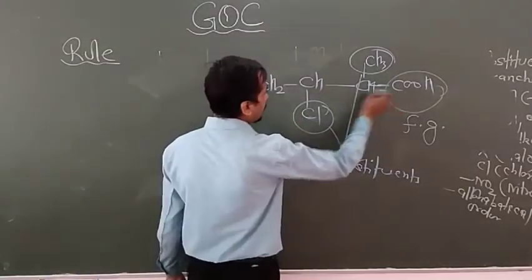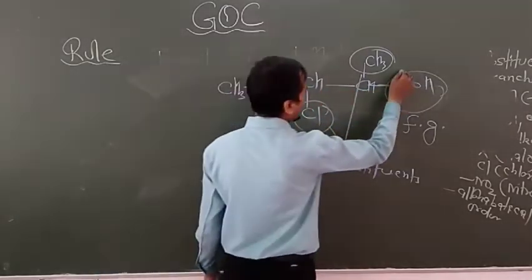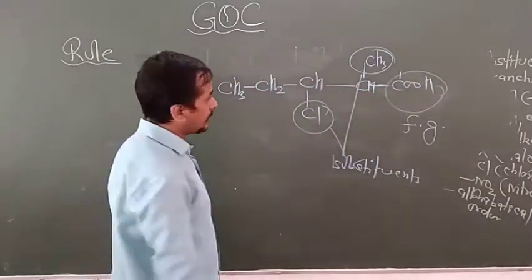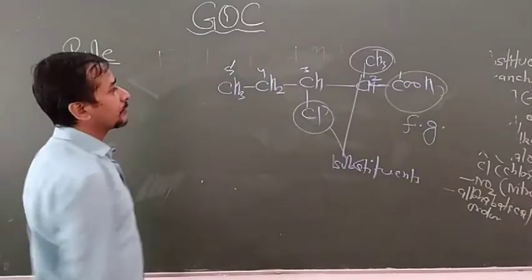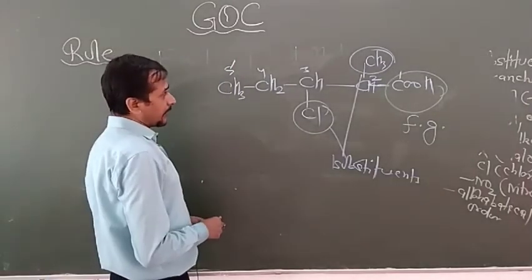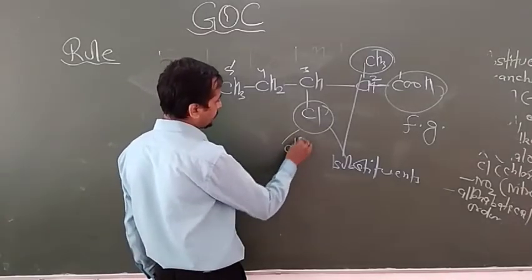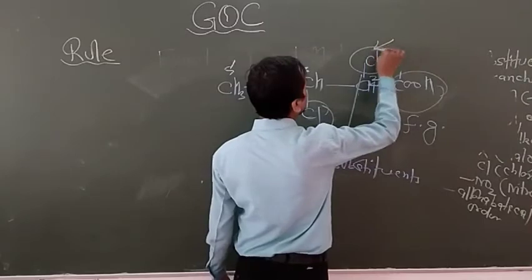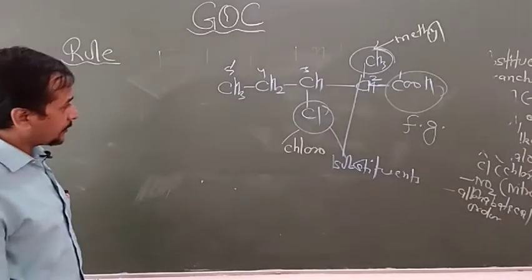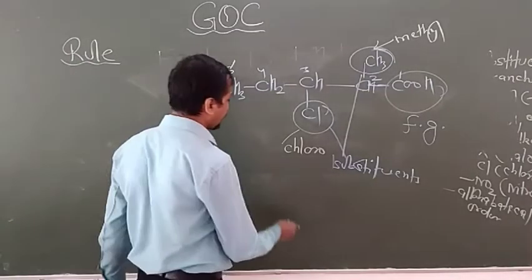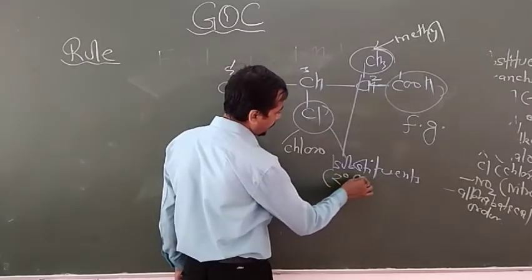Now the length of the chain, that is the parent chain, is 1, 2, 3, 4, 5. The numbering should be given from the priority order, that is from the functional group: 1, 2, 3, 4, 5. Now the names of substituents according to their alphabetical order: this is chloro and this is methyl. So now write the name of substituent. First of all, you have to write the name of substituent, because I told you in the prefix format, that this is 2 degree prefix.